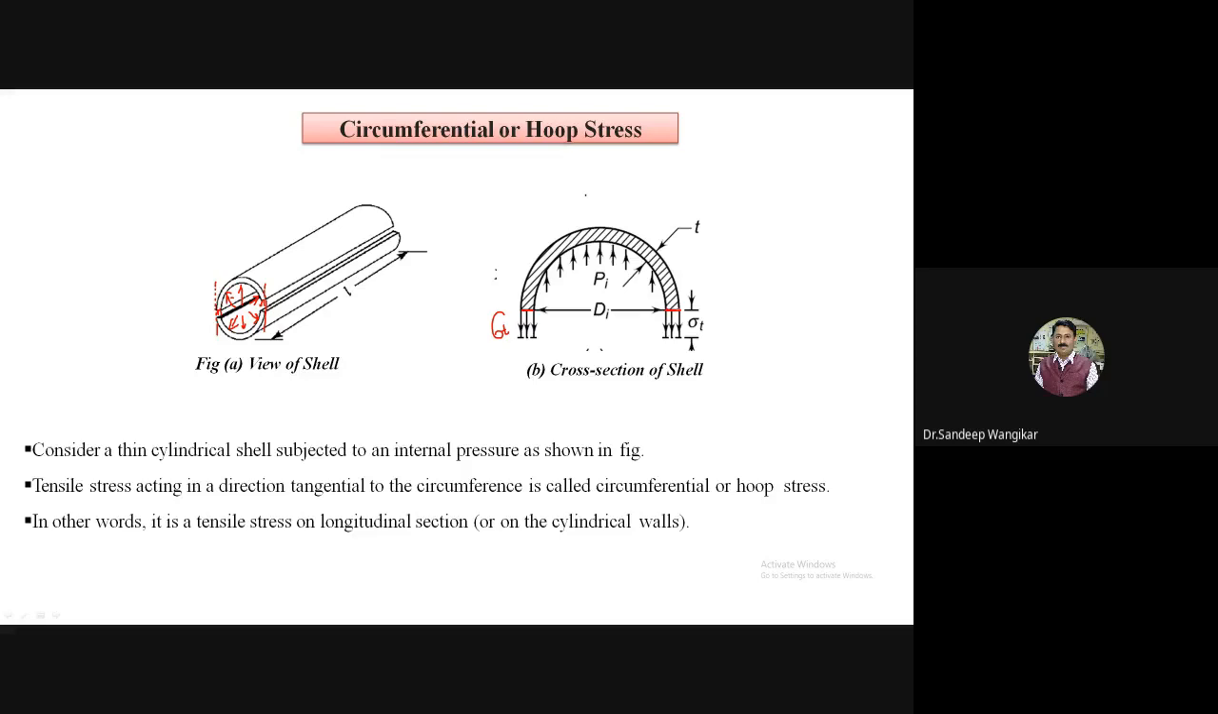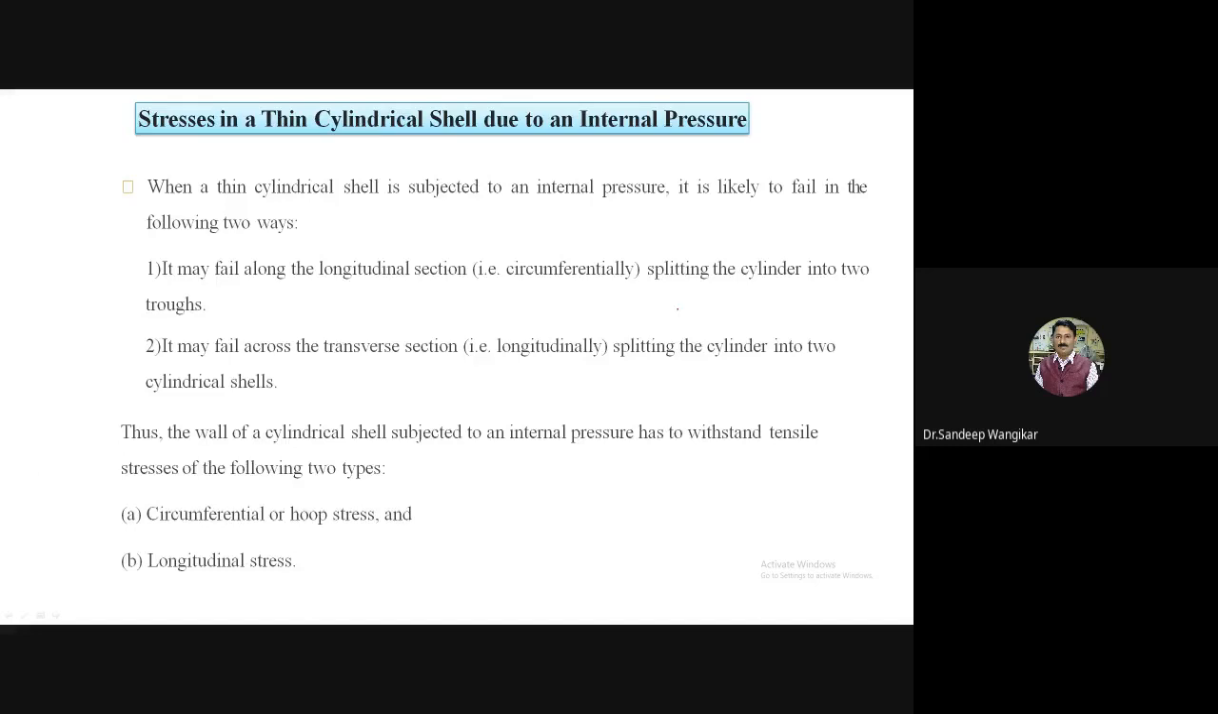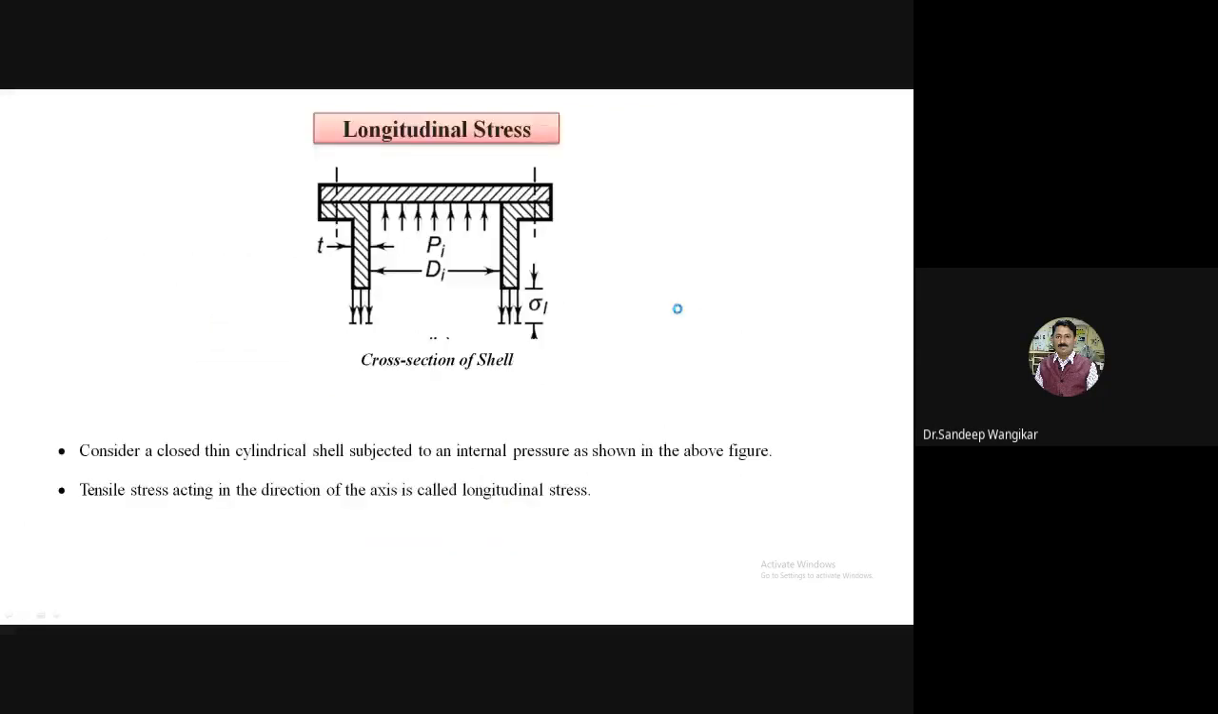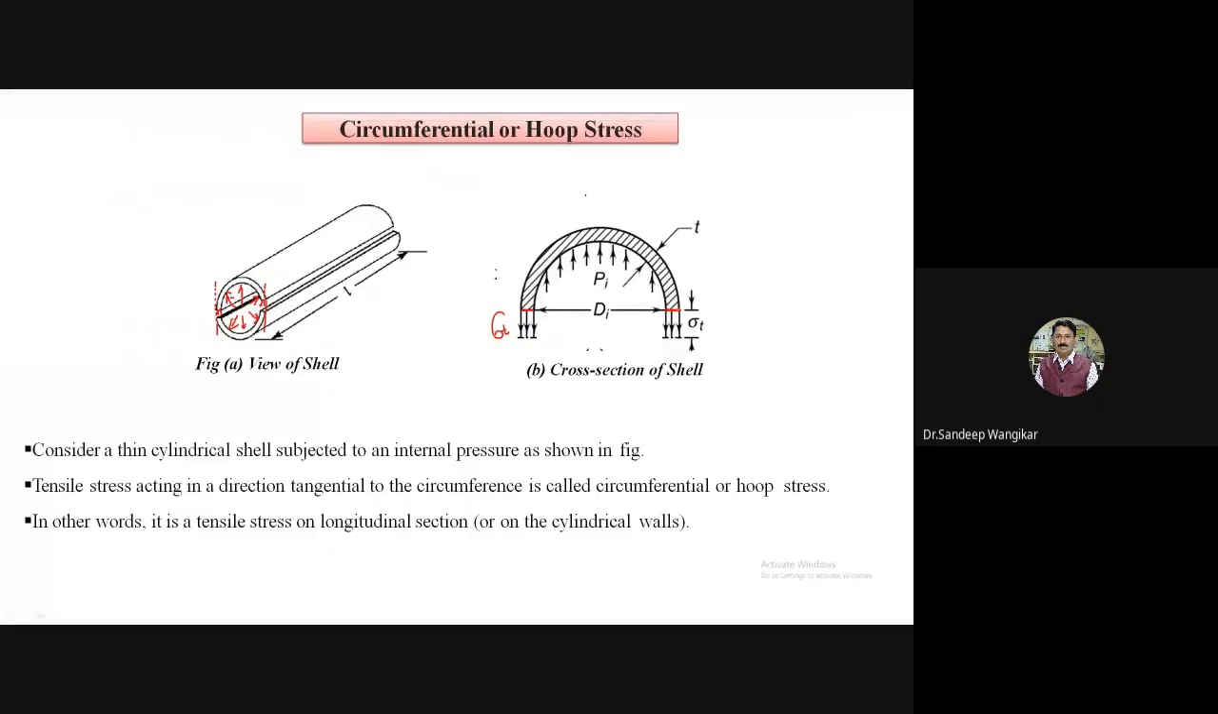I will give you 2 minutes. Write the heading: stresses in thin cylindrical shell due to internal pressure, and there are two types of stresses, circumferential or hoop stress and the longitudinal stress. So draw the diagram. I will give you 2 minutes, then we will go for writing the formula for this.